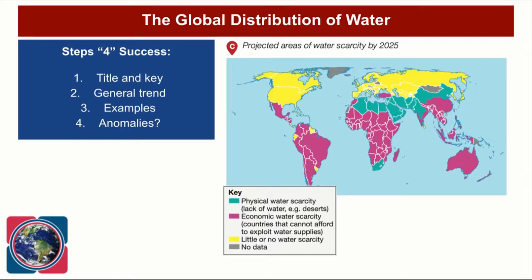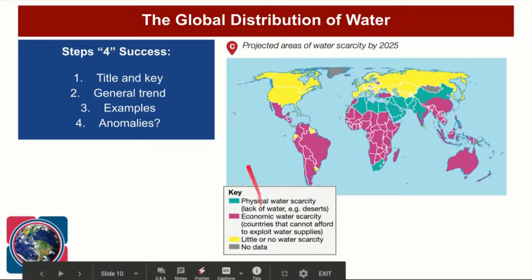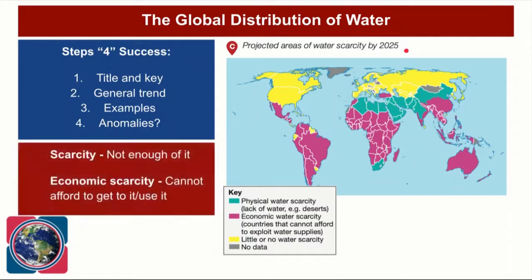Okay, so let's have a little look at the global distribution of water then, and let's go through those steps for success that we went through when we started to look at food. So the first step, title and key. So it says projected areas of water scarcity by 2025. Now we can't understand this unless we know what the word scarcity means. So if something is scarce, it means that there's not enough of it. So where we've got water scarcity, it means that there's not enough water.